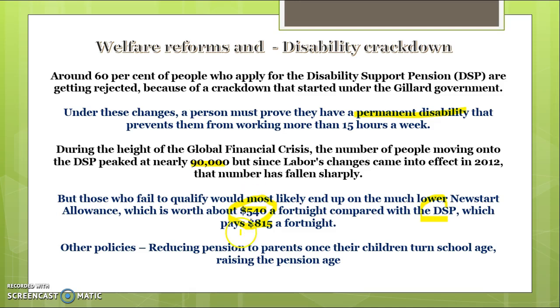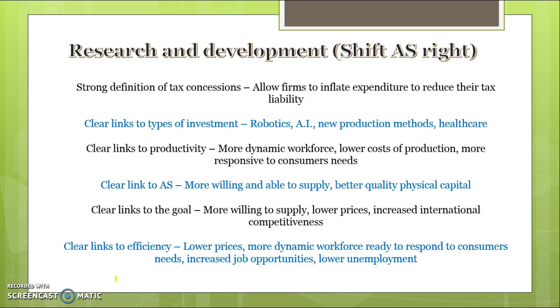Other policies that increase participation: reducing pensions to parents once their children turn school age, that should just be welfare more generally, and raising the pension age could be talked about as other policies in accordance with this disability support crackdown and the job compliance. So if it's a question on participation, go to the disability support crackdown. I think it'll be easier for you. Other supply side policies, research and development. Again, an area from your last SAC that I think if you take a better structure to your answers, you can answer in a lot more detail.